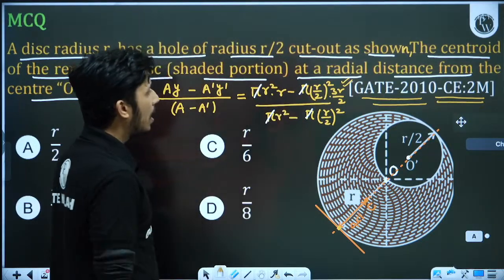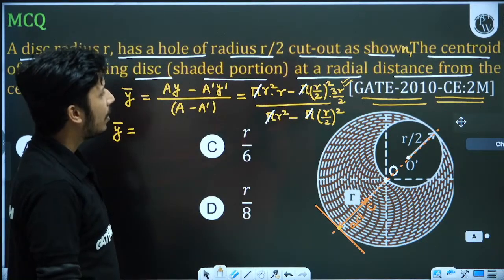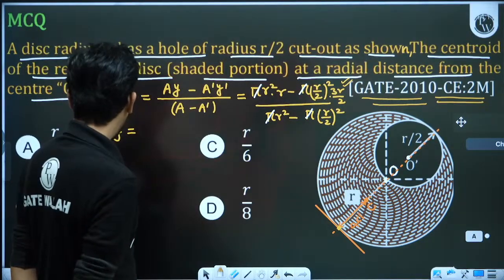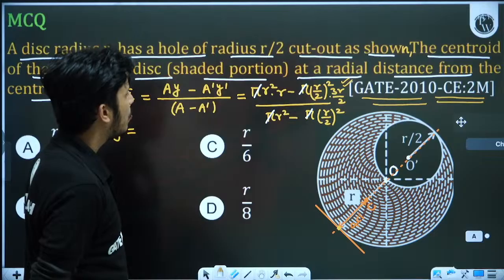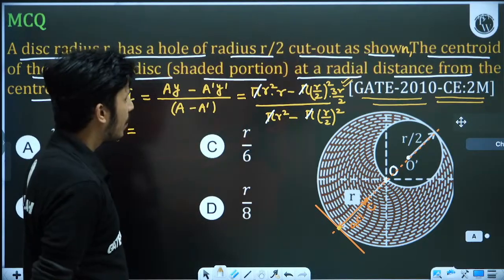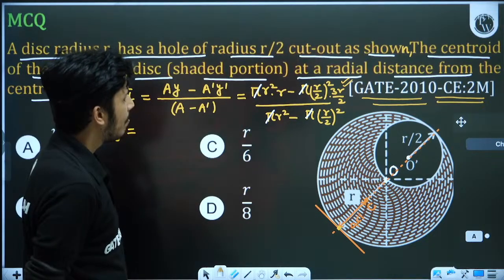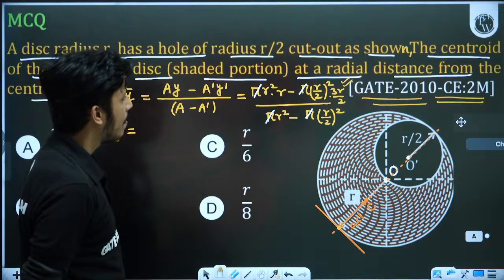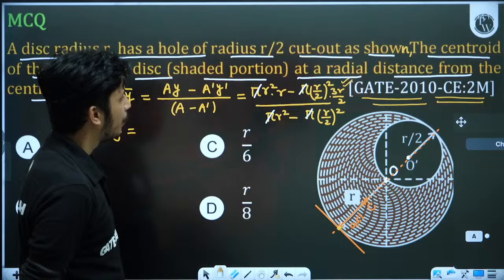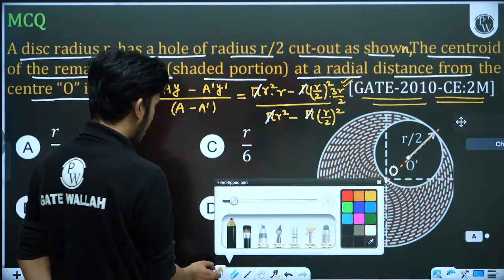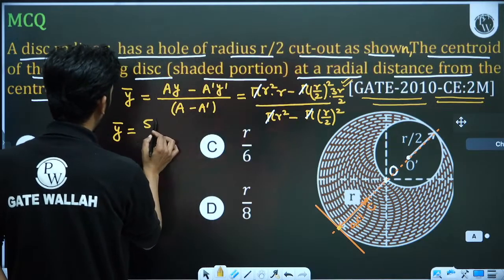Here r cube minus 3r cube by 8 will be 5r cube by 8. And here r square minus r square by 4 will be 3r square by 4. So 5r cube by 8 upon 3r square by 4 gives 5 by 6 r, that is 5r by 6.